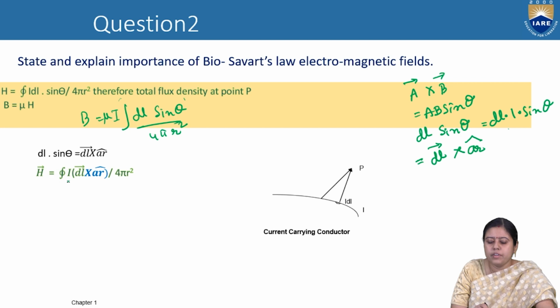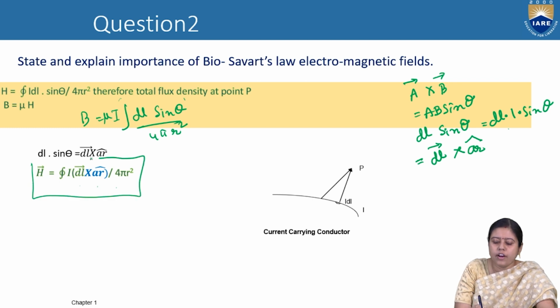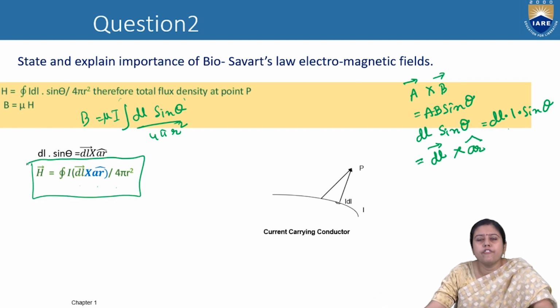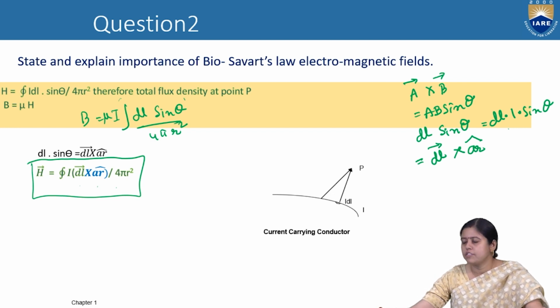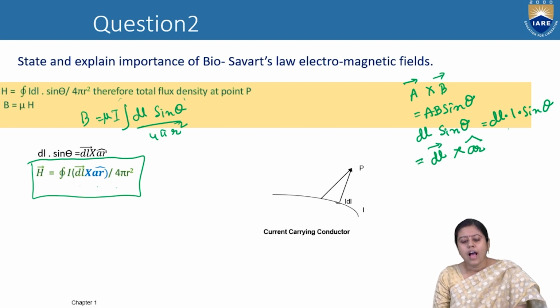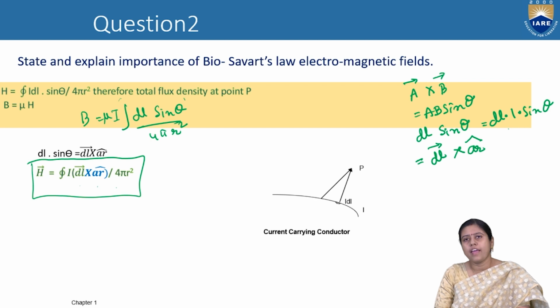So H can be written as I dl cross ar by 4 pi r square, and this is the vector form of Biot-Savart's law. So from the vector form of Biot-Savart's law, we got H is equal to I dl cross ar by 4 pi r square.